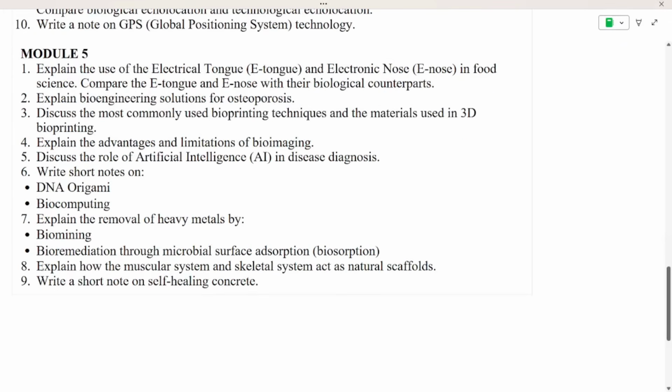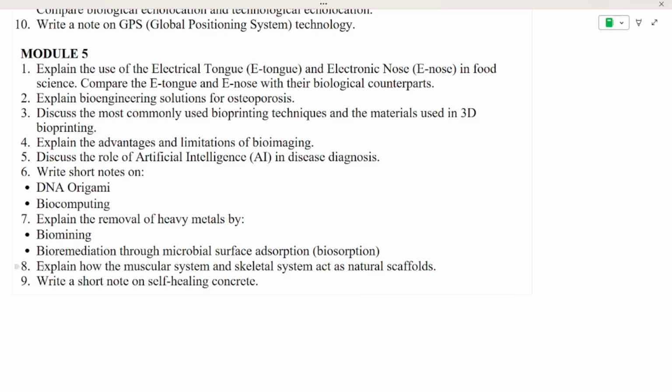The last module, if we see, is about explaining the use of electronic tongue and electronic nose, that is electronic tongue, electronic nose, and compare them with their counterparts and components, and all it will be having, right?